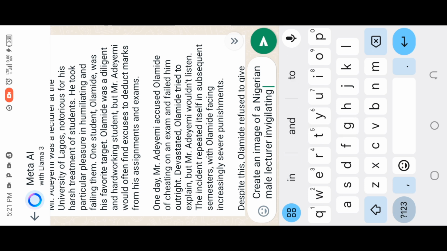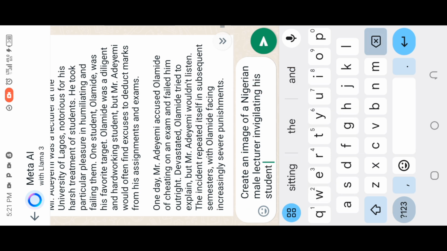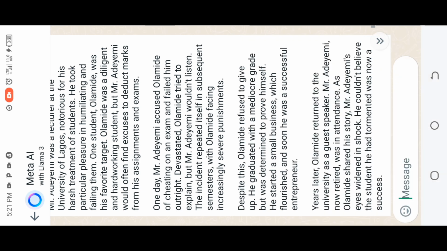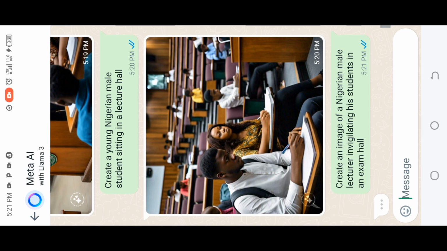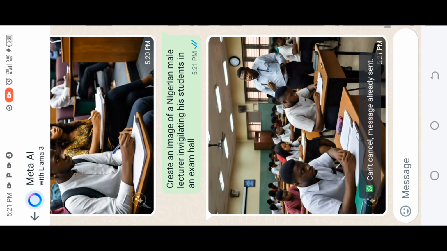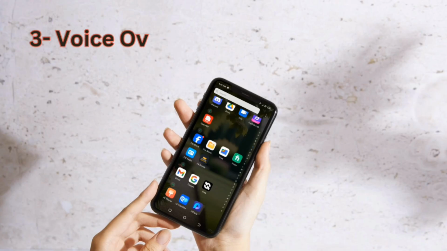Create an image of a Nigerian male lecturer invigilating his male students in an exam or in a lecture hall, any one. Okay, the image is ready. So that is how you are going to do it for every part of your prompt.